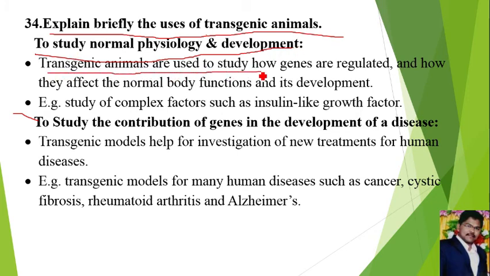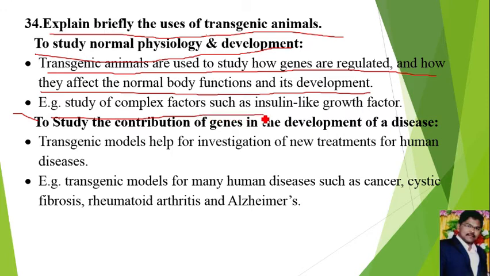Transgenic animals are used to study how genes are regulated and how they affect the normal body functions and its development. Example, study of complex factors such as insulin like growth factors. Then apart from that, the transgenic animals are used to study the contribution of genes in the development of diseases.